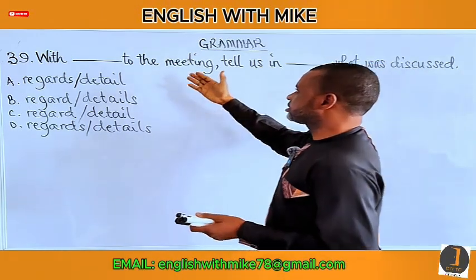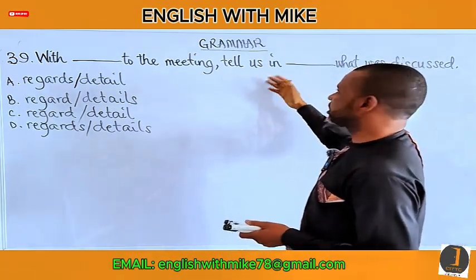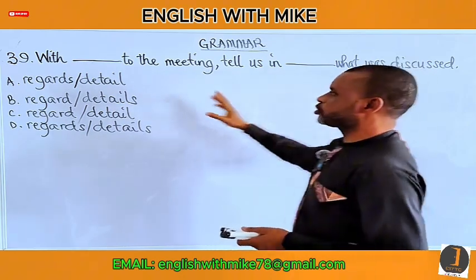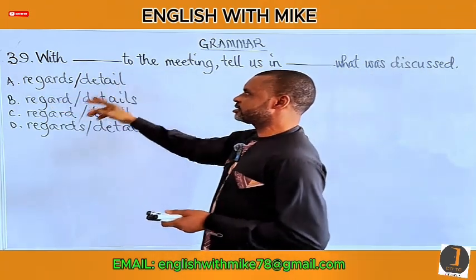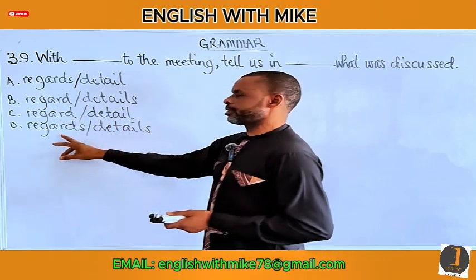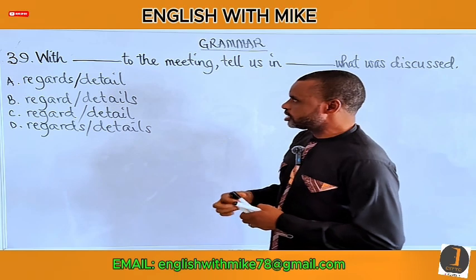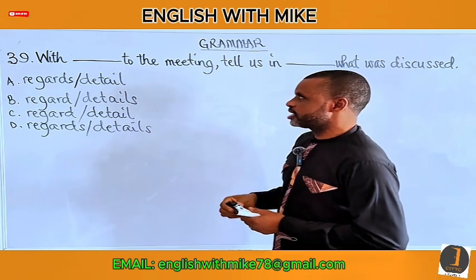With regard or regards to the meeting, tell us in detail or in details what was discussed. Which one? Regards, detail, regard, details, regard, detail, or regards, details. Well, what does regard or regards, whichever, mean here?